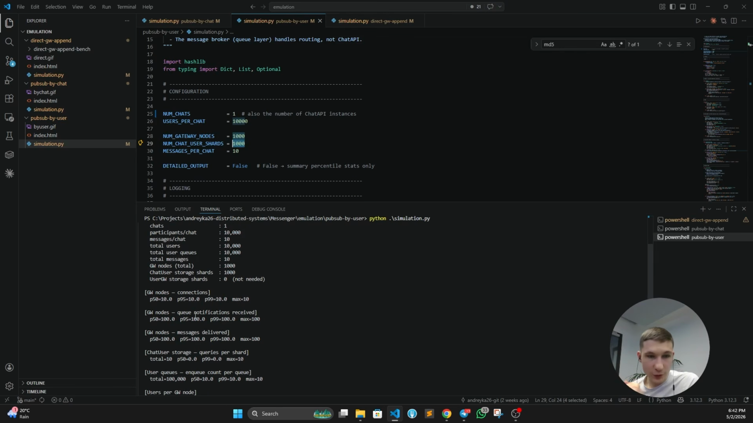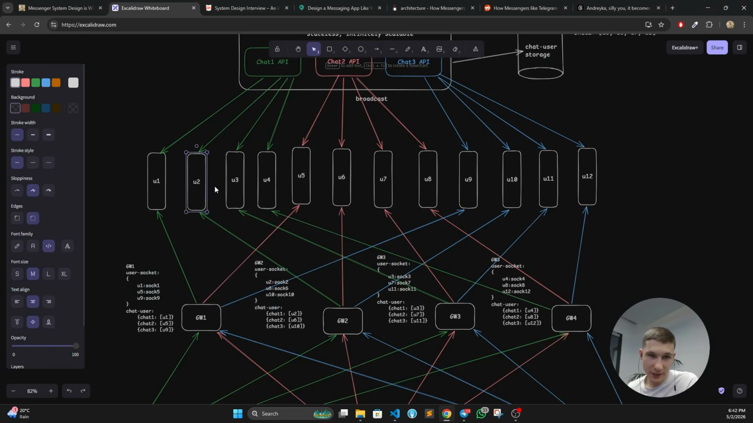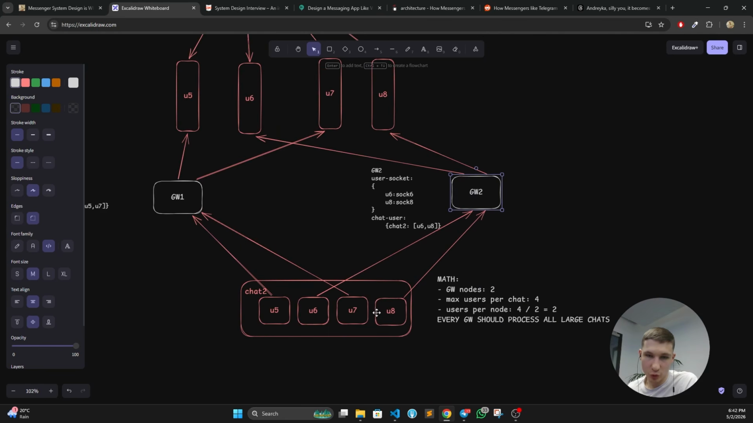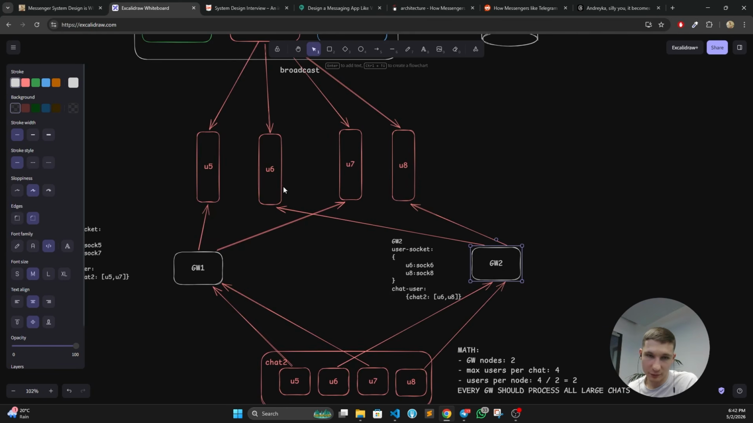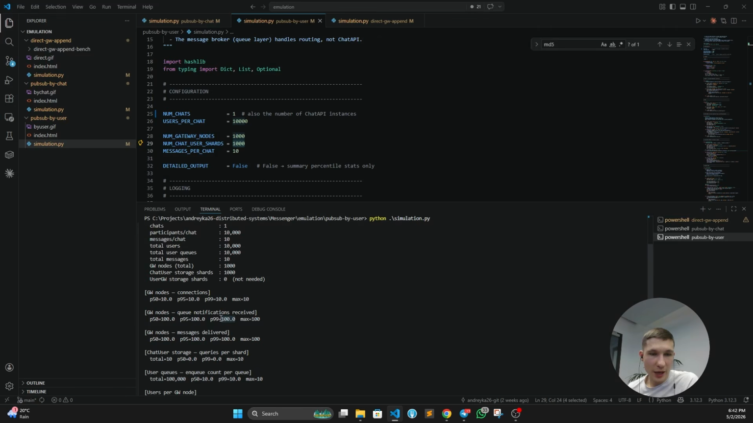So now gateway nodes processed actually more messages than in previous solution. Why? Because exactly this case. Now we need to process each message per user, not a message per chat for gateway node. So in this case, it's only for the same chat for these 2 users, but we're going to process every single message twice, separately, instead of processing it as a single entity and it just fans out twice. So yeah, it doesn't look good at all.